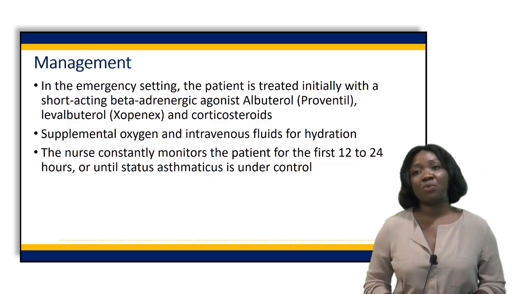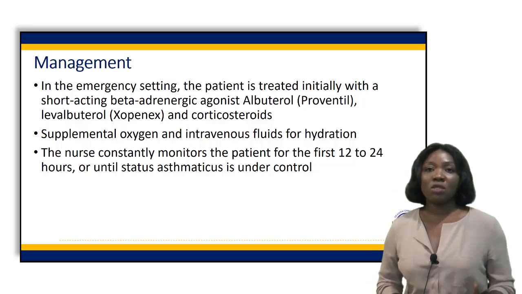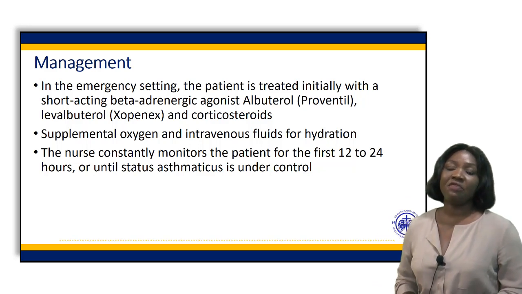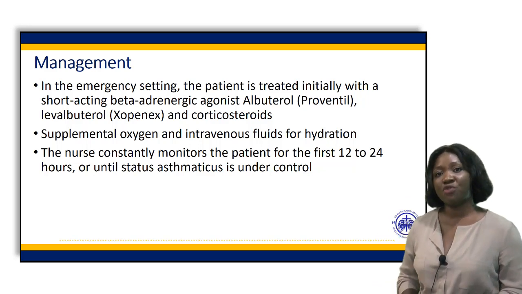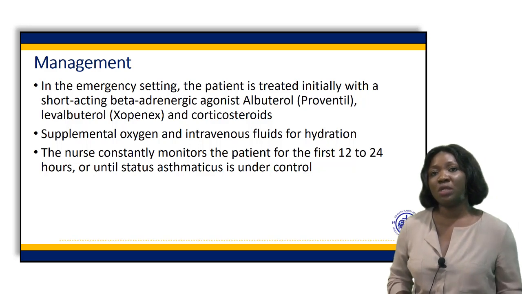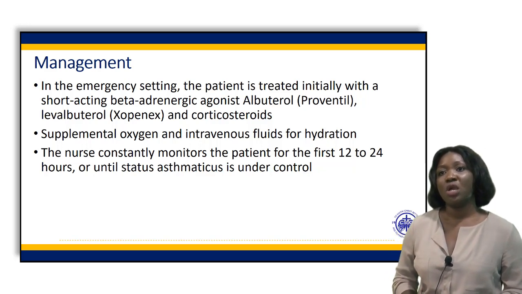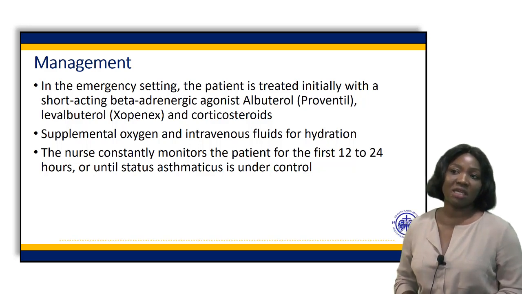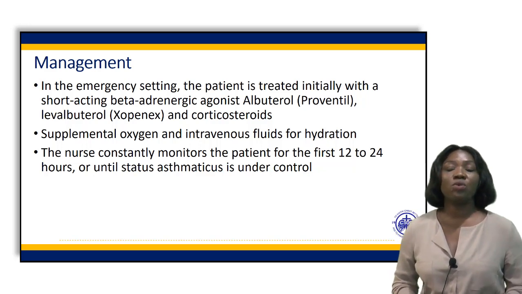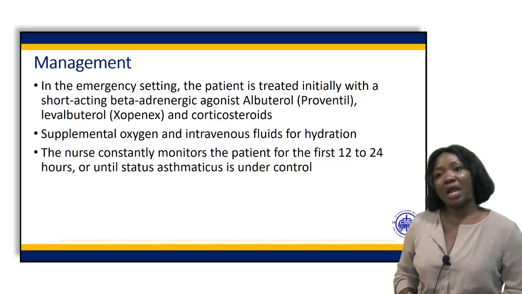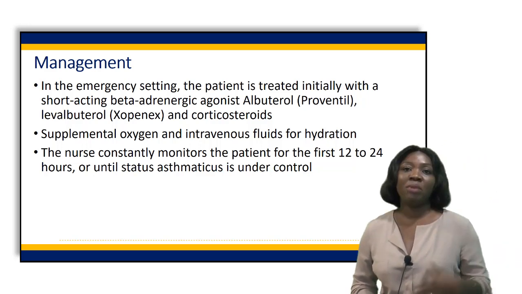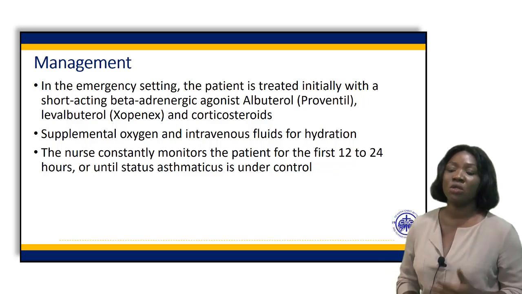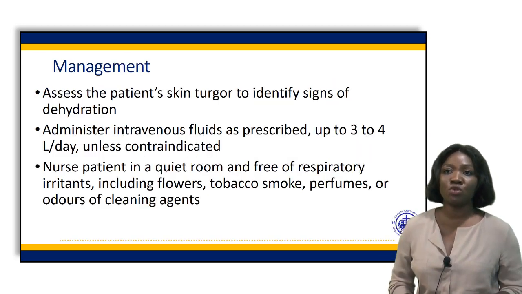So when patients come with status asthmaticus, oxygen supplementation should be started immediately, and IV fluids should be given for hydration, which also helps to lighten the secretions. Patients should be constantly monitored on the cardiac monitor so that vital signs, including SpO2, heart rate, respiratory rate, blood pressure, and the others, can be monitored continuously until the asthmaticus is controlled.